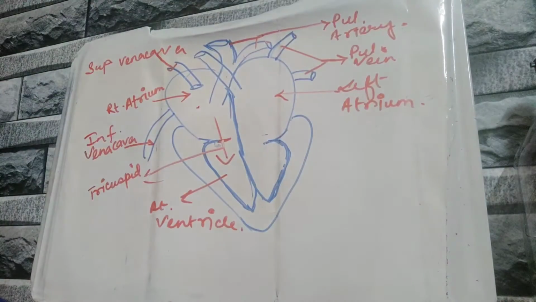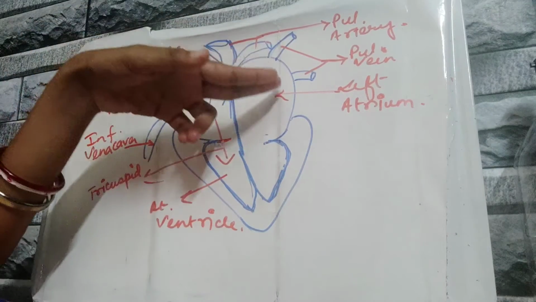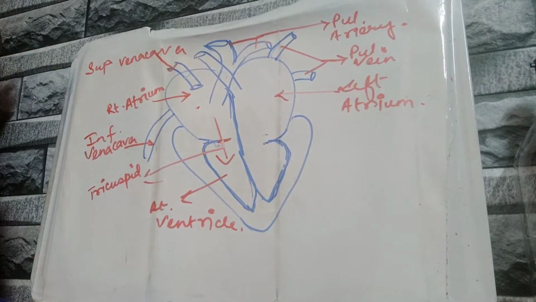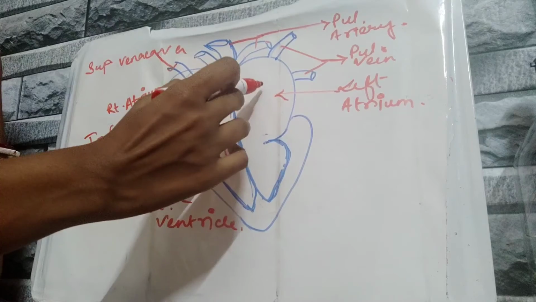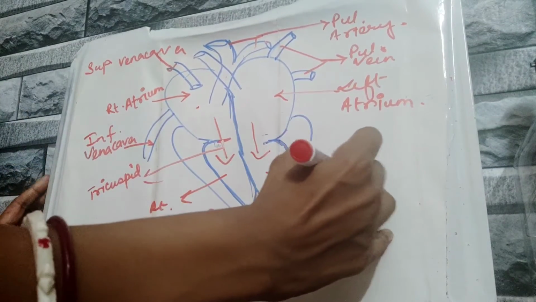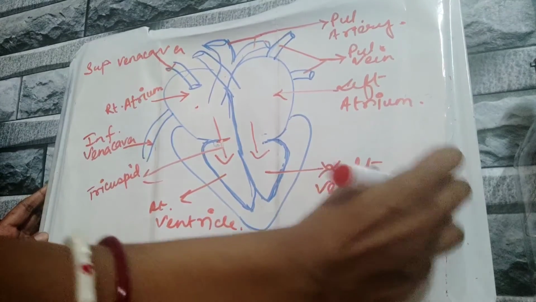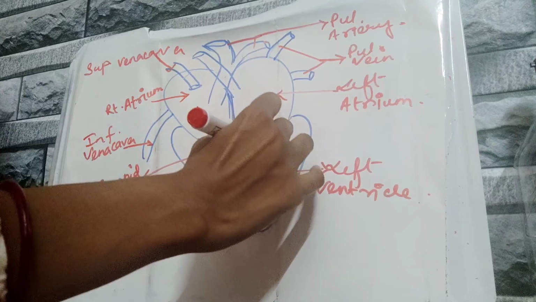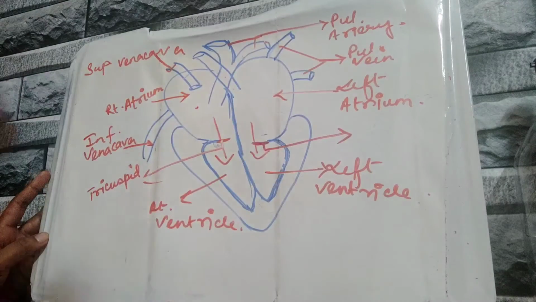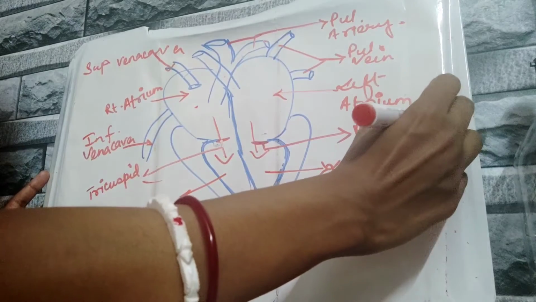So through these two veins, the oxygenated blood from the lungs comes to the left atrium. From the left atrium, that oxygenated blood enters the left ventricle. Again there is a valve-like structure. What is the name of that valve? It is termed as bicuspid valve.